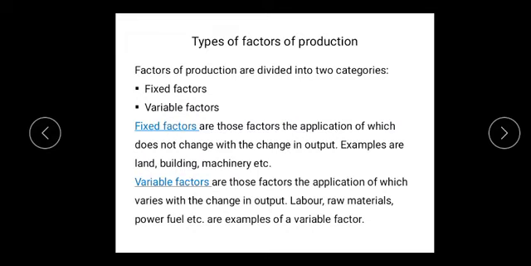In the short run, production can be increased only by increasing the quantity of variable factors. The examples of variable factors as given here in this slide are labor, raw materials, power, fuel, etc. But in the long run, all the factors are variable. That is, the quantity of all the factors required can be varied to produce a given level of output.